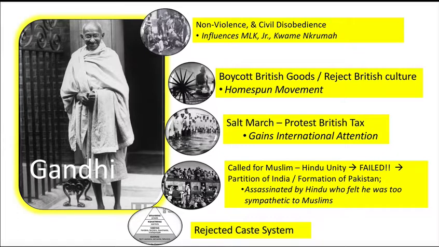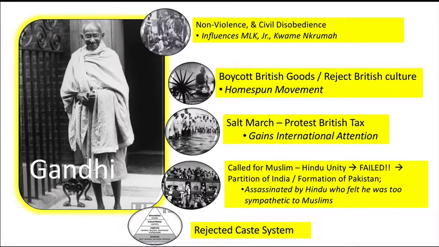So India just wasn't in a position to manage this partition well, and it allowed for real local violence on both sides. All right, and very shortly after, Gandhi himself is a victim of this Hindu-Muslim hatred. He's assassinated by a Hindu who felt that Gandhi was too sympathetic to the Muslims, because again, Gandhi himself was a Hindu.